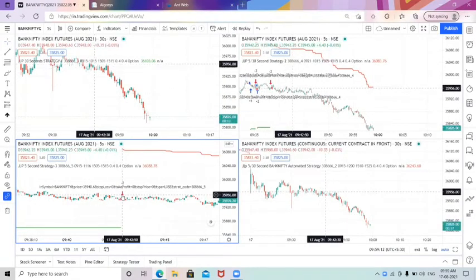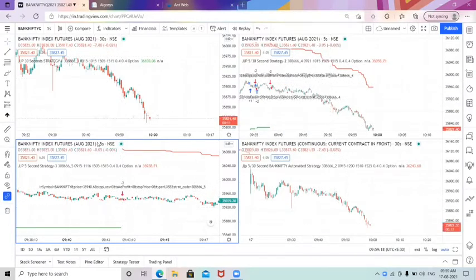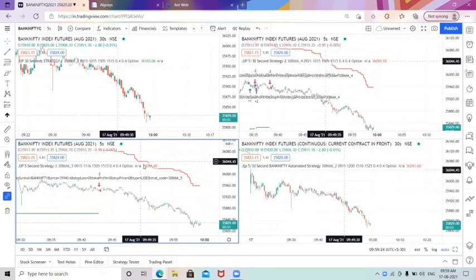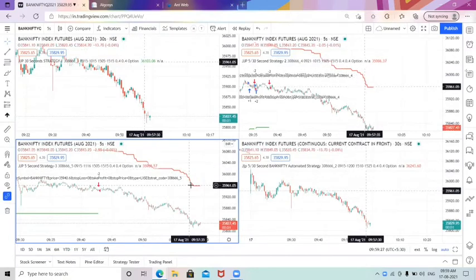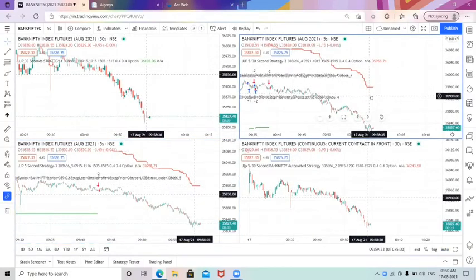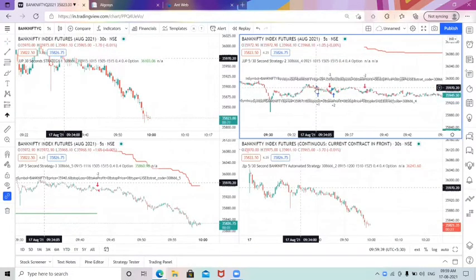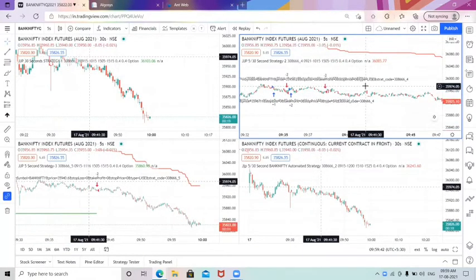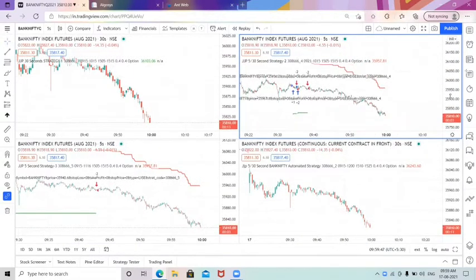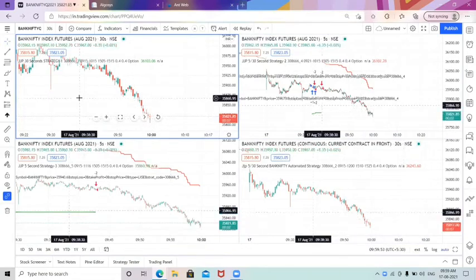Before that, we got a short entry in this candle, the 9:42 candle with 50 seconds, and it has been executed. The short entry has also given you a trailing stop loss. This trailing stop loss is kept here right now because the market is moving in a strong downtrend today. You can see in this strategy also there is a short entry. So it has given you 3 entries. After the 3 entries, this short entry has been fixed, and the trailing stop loss has been trailed till now. Okay, this is the status today.